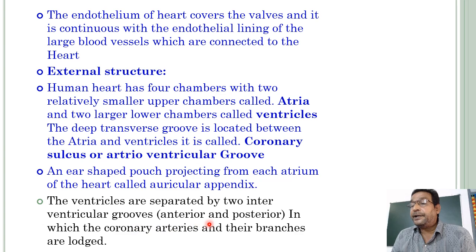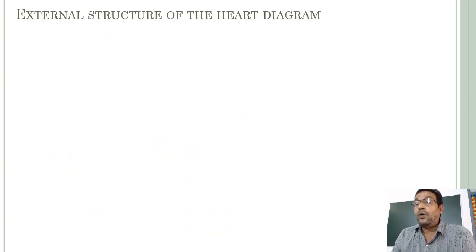The ventricles are separated by two interventricular grooves, anterior and posterior: the anterior ventricular groove and the posterior ventricular groove. What are coronary arteries? Coronary arteries supply oxygenated blood to the cardiac muscles, that means completely to the myocardium, and the coronary arteries and their branches are lodged in these interventricular grooves. Okay.